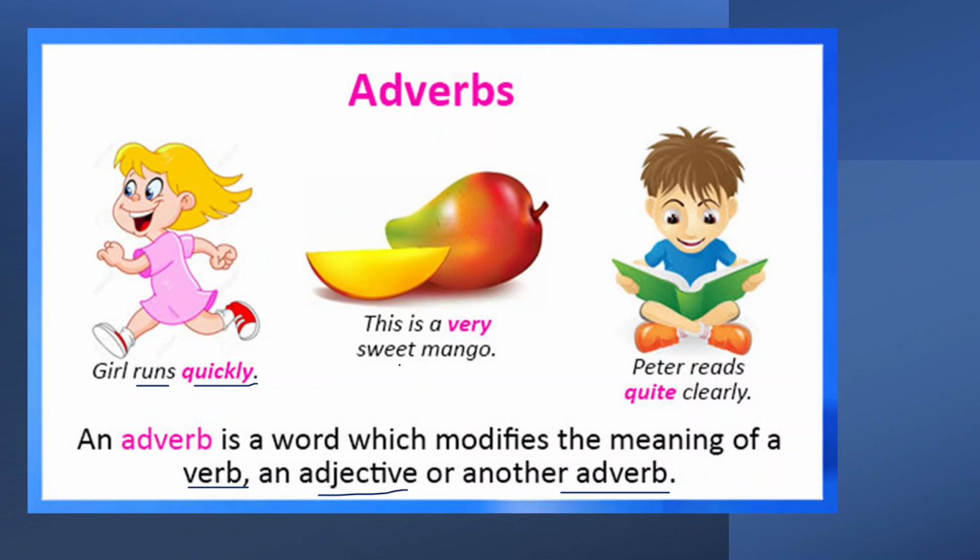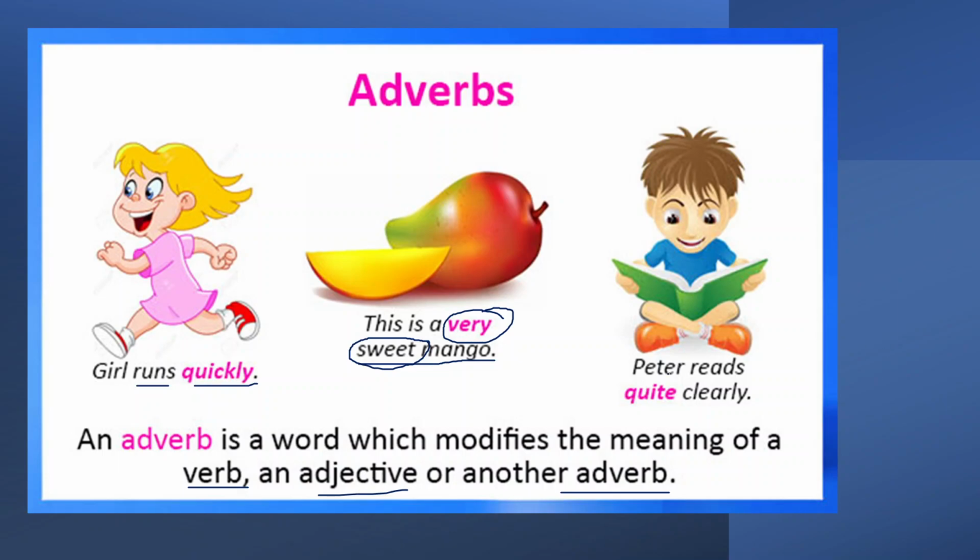This is a very sweet mango. So how the mango is sweet? So here sweet is describing the mango, that is noun, and sweet is an adjective, right? Because it's describing the mango, not the verb. So sweet mango. And how sweet it is? It is very sweet, right? So here in the sentence, the adverb very is describing the adjective sweet, right? So adverb also modifies the adjective.